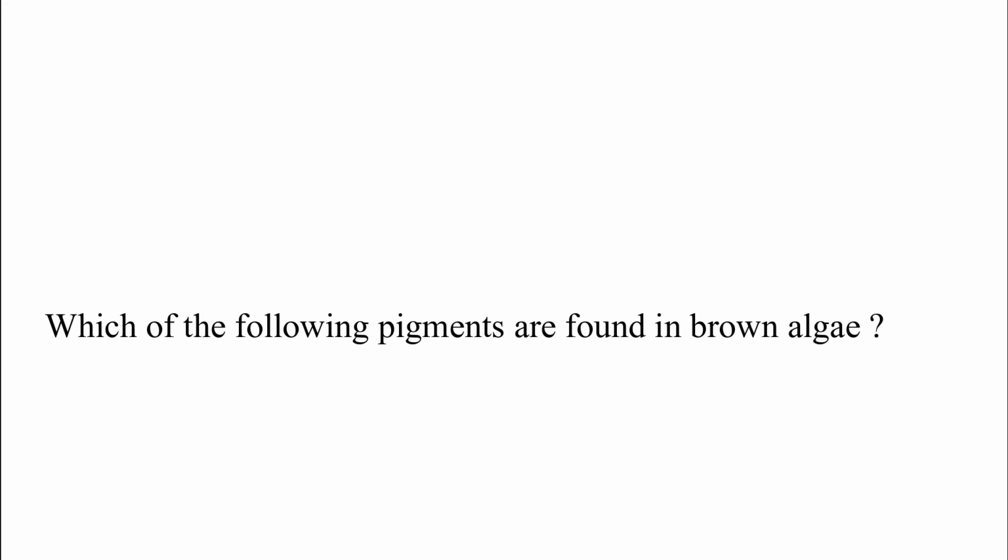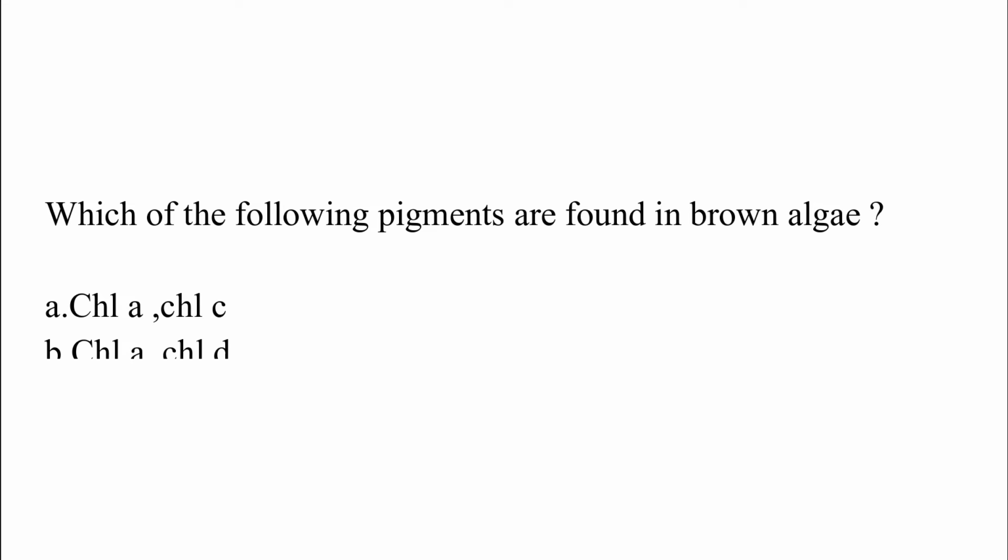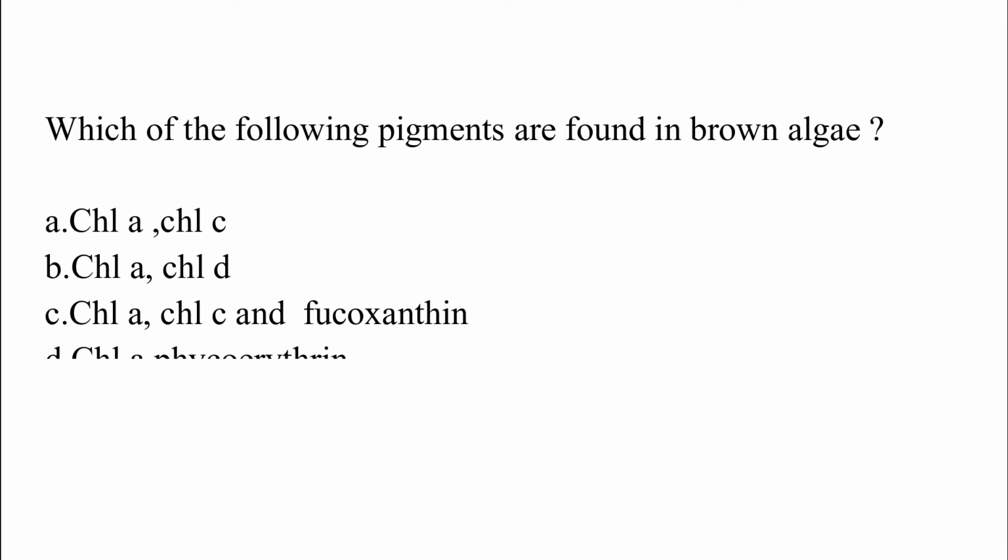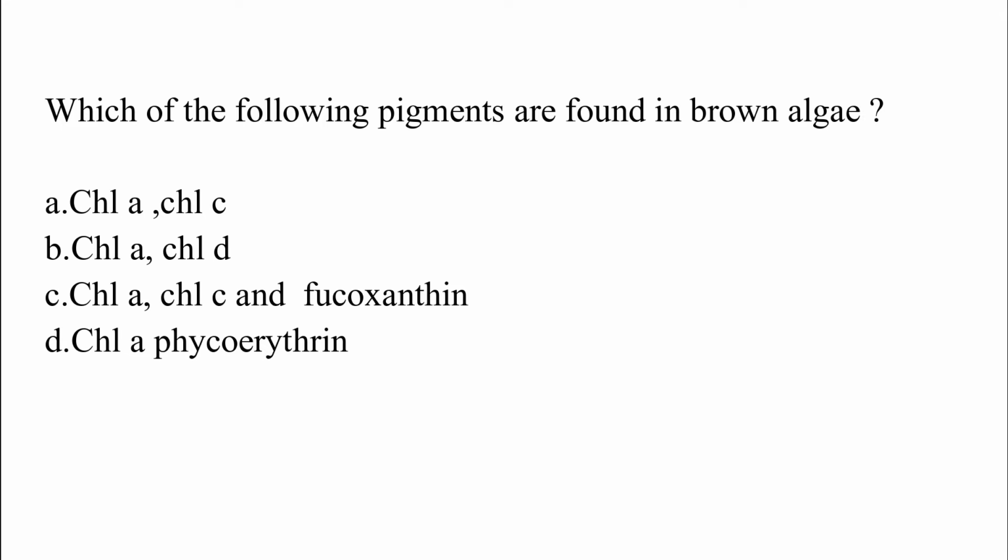Which of the following pigments are found in brown algae? Option A, chlorophyll A and chlorophyll C. Option B, chlorophyll A and chlorophyll D. Option C, chlorophyll A, chlorophyll C and fucoxanthin. Option D, chlorophyll A and phycoerythrin. The correct answer is option C, which is chlorophyll A, chlorophyll C and fucoxanthin. These pigments are found in brown algae.